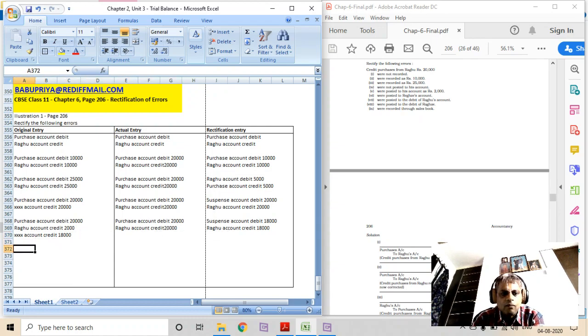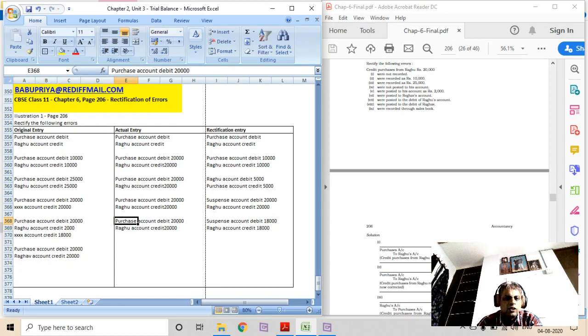Sixth one. Were posted to Raghav's account. So the entry should be purchase account debit to Raghu account, whereas instead of Raghu account it is posted to Raghav account as 20,000. So the correct entry should be purchase account to Raghu account.